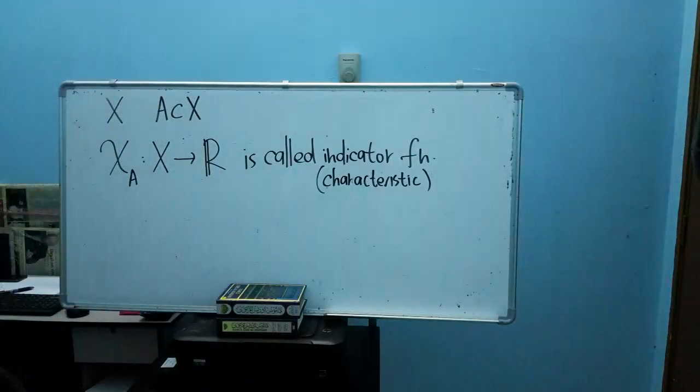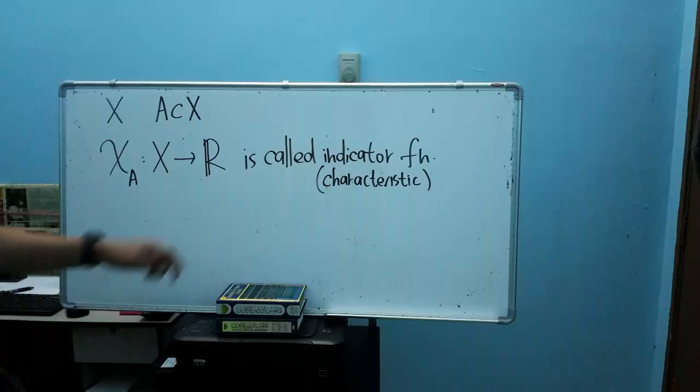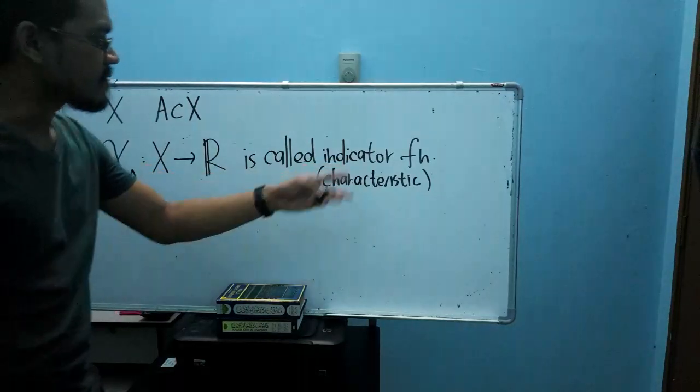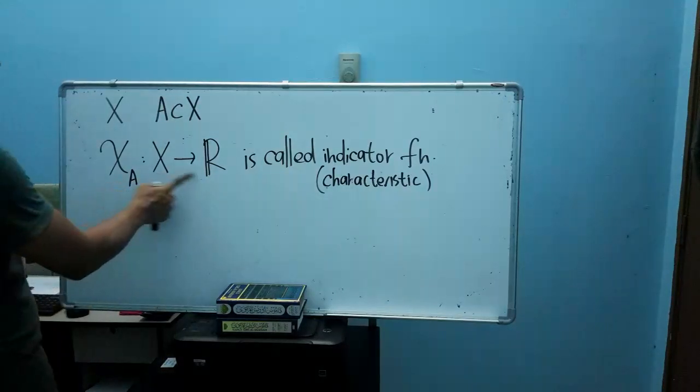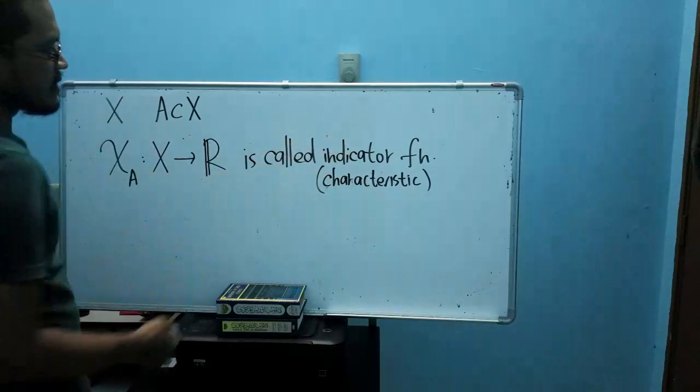So either indicator or characteristic function gives the same meaning: different terms but the same meaning. Such a mapping that maps from X to R is called an indicator function.